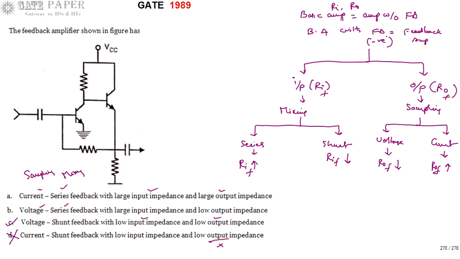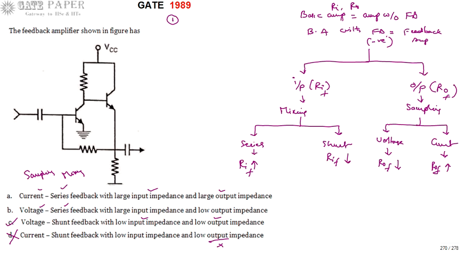Identification of topology is very easy, and it is important also. First, look at the output side. That is nothing but identifying the type of sampling. Sampling is always related to the output node. So look at the output node: at which node the output is taken, and from which node the feedback is taken.